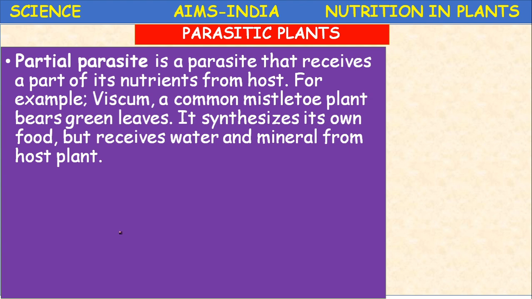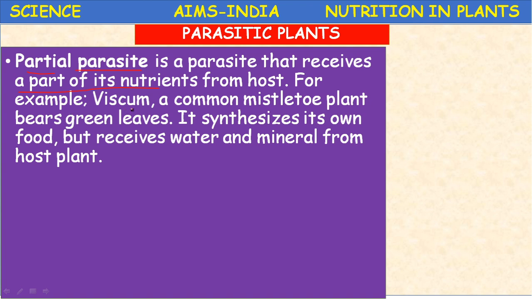And now let us discuss briefly about the partial parasites. The name itself is indicating: partial means partly, total means completely. So a partial parasite is a parasite that receives a part of its nutrients, not total nutrients, from the host.